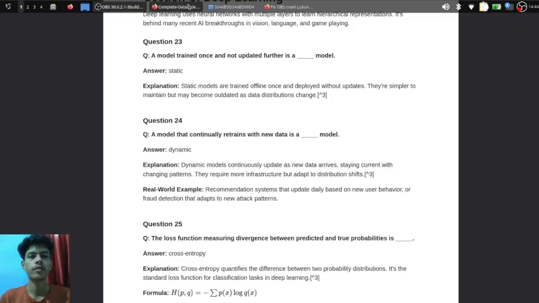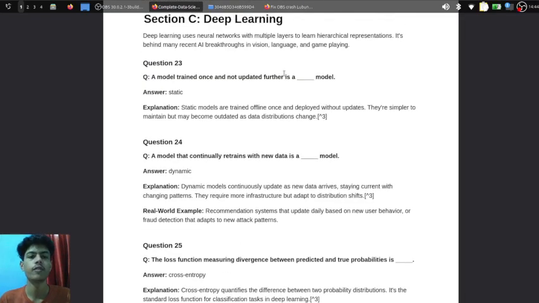Hi everyone, this is Ayush Jaswal and I am making an explanation video of the second internal test of data science on deep learning, section C, where deep learning uses neural networks with multiple layers to learn hierarchical representations. It is behind many recent AI breakthroughs in vision, language and game playing.